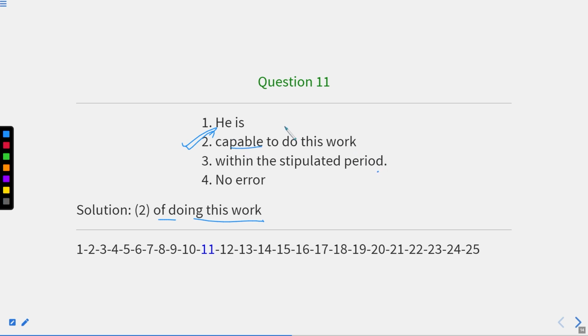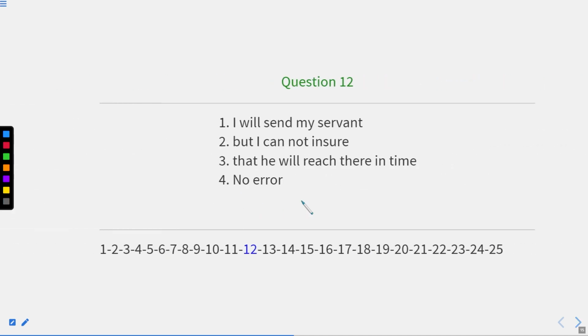After capable, we need to write the preposition of and not to. Okay, and after the preposition, we should have verb plus ing. Okay, verb 1 with ing. Okay, so this is the gerund form. Now let us move to the next one.